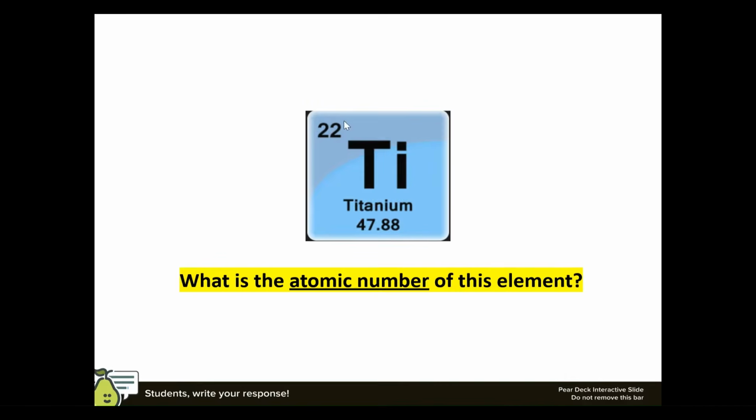The atomic number is 22. There are 22 protons in the nucleus of a titanium atom.